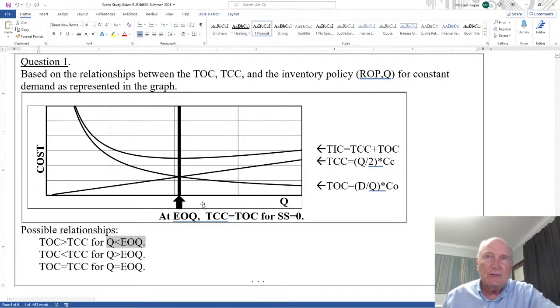If Q is greater than EOQ, then the carrying cost is greater than the ordering cost. If Q equals EOQ, then they're going to be equal, everything is equal, for a safety stock of 0. So that's what I'll be giving you. One of those.